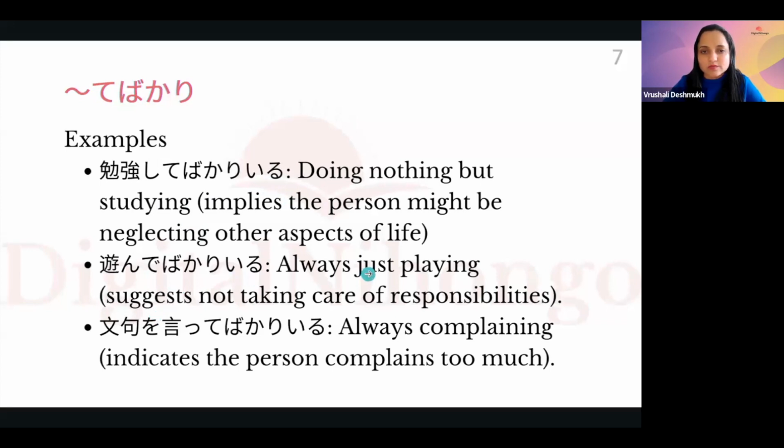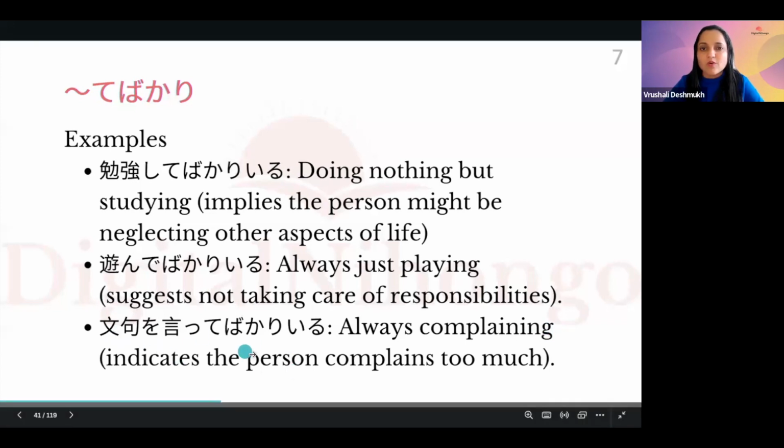Asonde bakari iru, only playing, not doing anything else but just playing, is asonde bakari iru. Or monku itte bakari iru, always complaining. Monku is complaint. So always complaining is monku itte bakari iru. Someone who is always cribbing, always complaining about something, that is monku itte bakari iru.